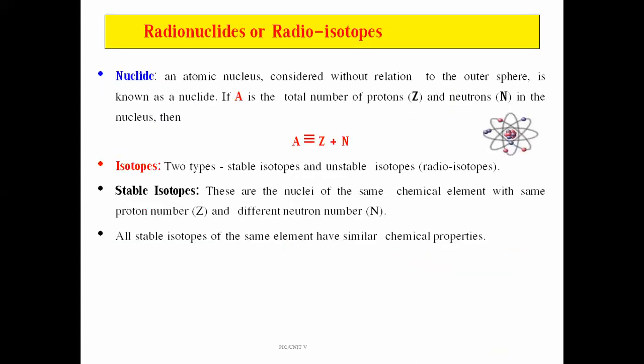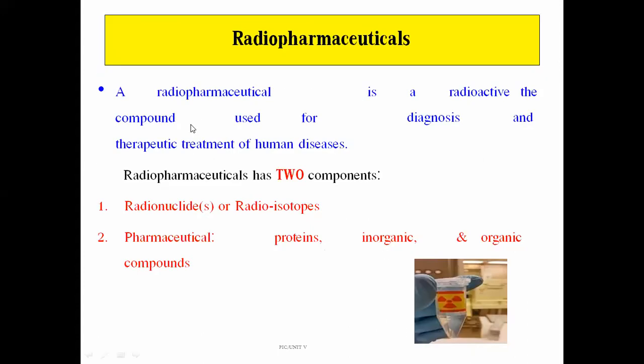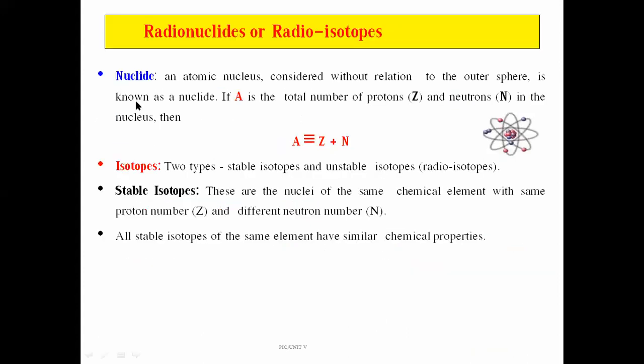Now, before we go in depth into radiopharmaceuticals, what is the meaning of the word radionuclide? It is an atomic nucleus which is considered without relation to the outer sphere.